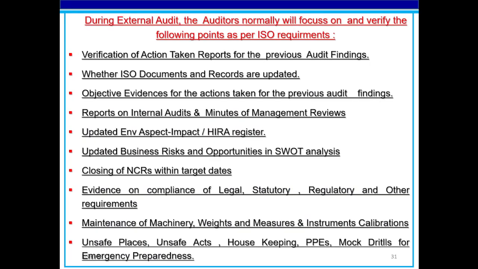During external audit, the auditors normally will focus on and verify the following points as per ISO requirement.